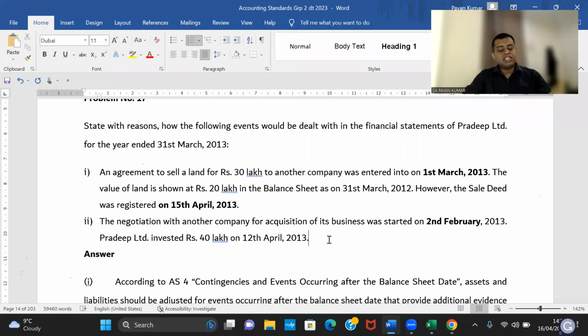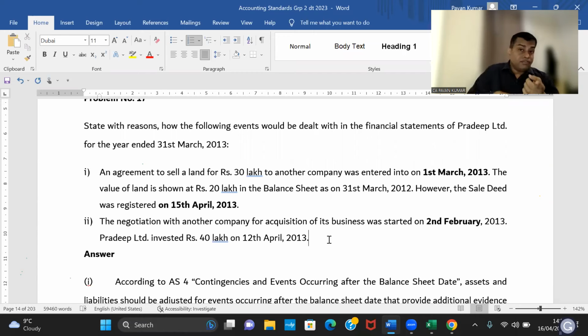For example, on March 31st, one person came to your shop and asked, Anna, how much is this jeans? You said it is 2000. He said, can you give it for 1500? You said no. Then on April 5th, he came and again asked, Anna, can you give it for 1500? You said, no, chalo, because you came last time also, I'll give it to you for 1700. So you sold it. But the negotiation that started on 31st March is not any event or transaction existing on the balance sheet date. So you have to record it on April 4th, whenever that 1700 is negotiated and paid.